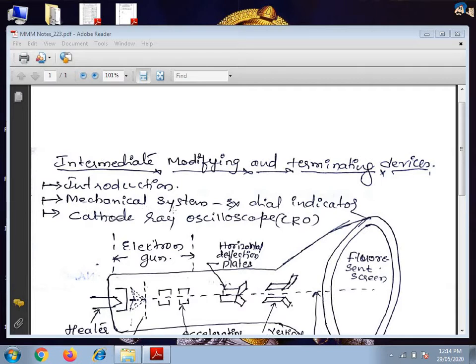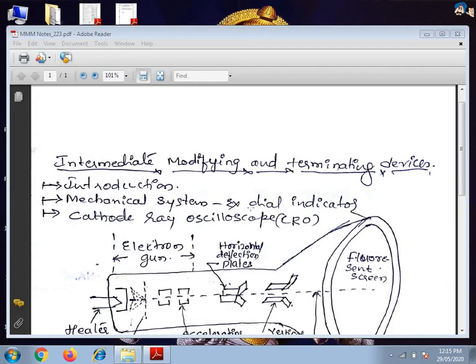An input signal is often converted to mechanical displacement by the primary detector transducers. A simple dial indicator is the example we take. The plunger will move up and down, so it itself is the primary detector, the primary movement. That is mechanical displacement, we can say.